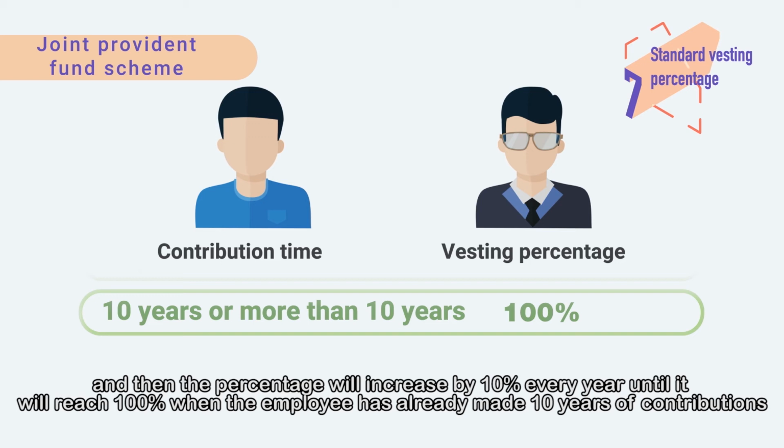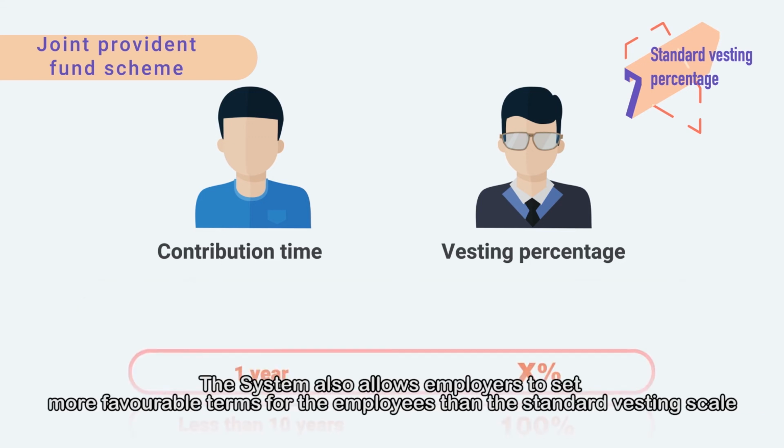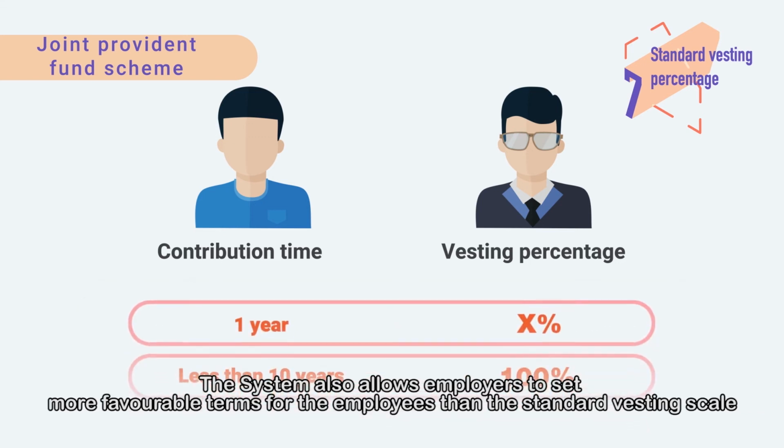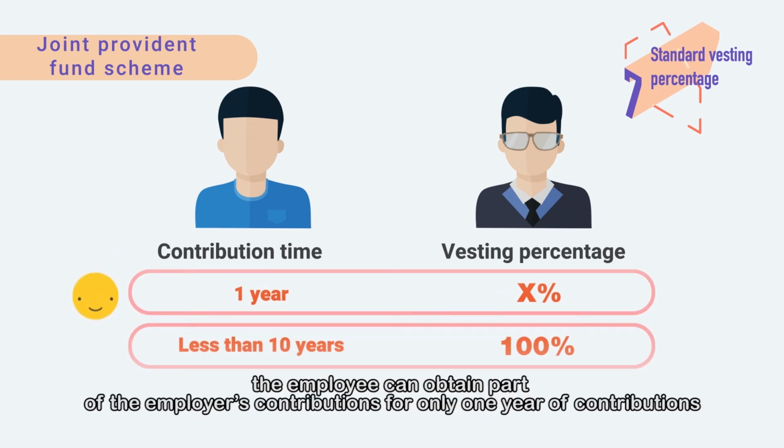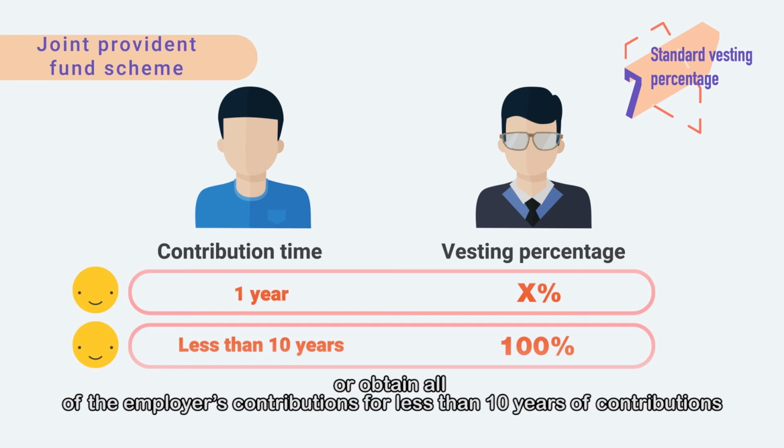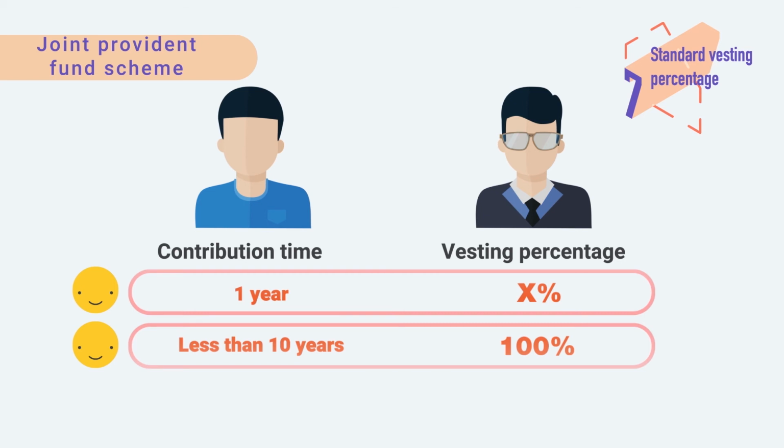of contributions. The system also allows employers to set more favorable terms for the employees than the standard vesting scale. For example, the employee can obtain part of the employer's contributions for only 1 year of contributions, or obtain all of the employer's contributions for less than 10 years of contributions.